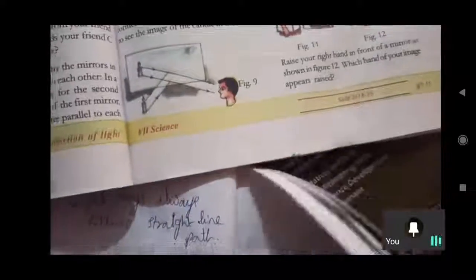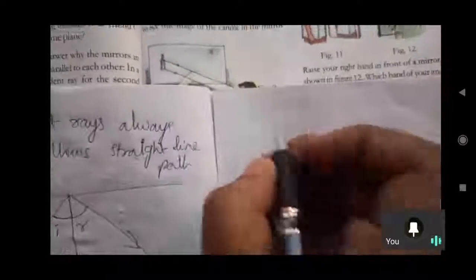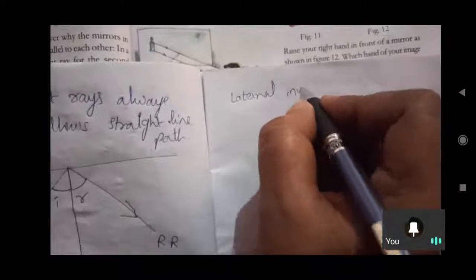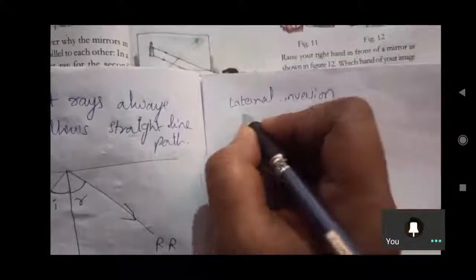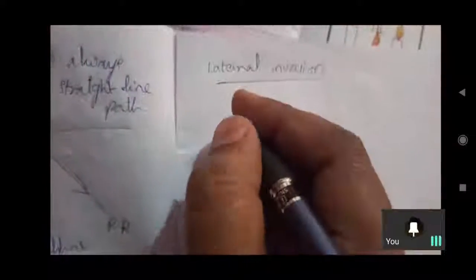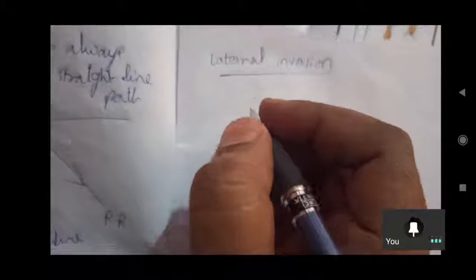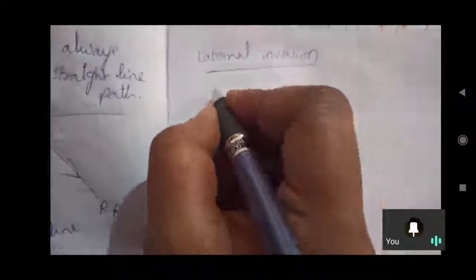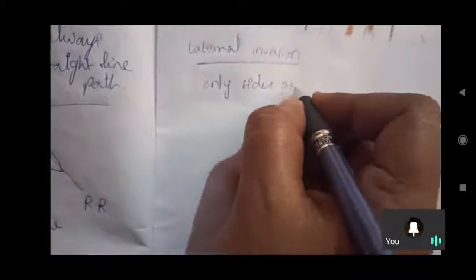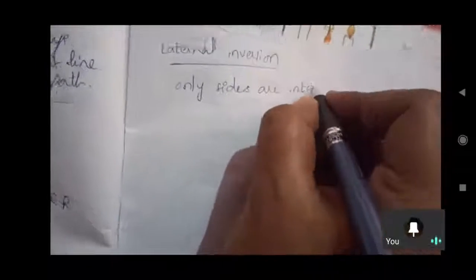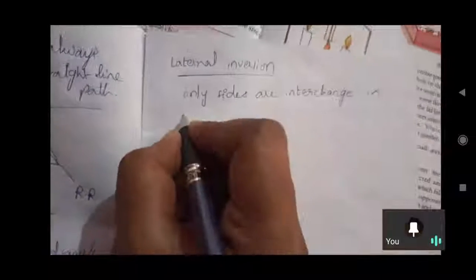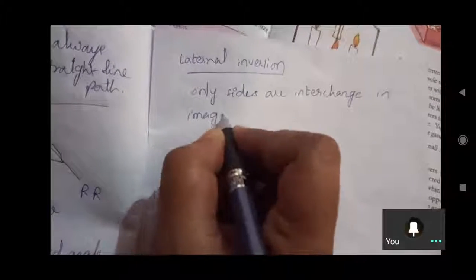And is there any difference between you and your image? Lateral inversion. Left becomes right. Only sides are interchanged in image formation.